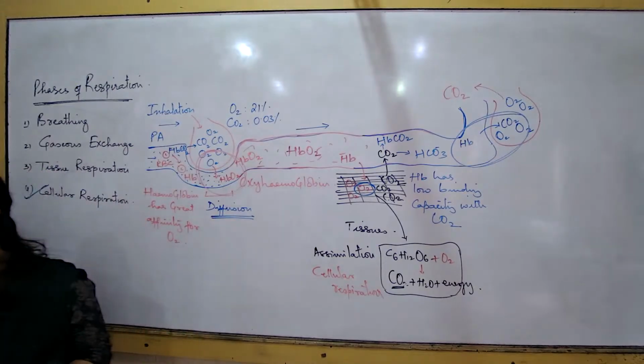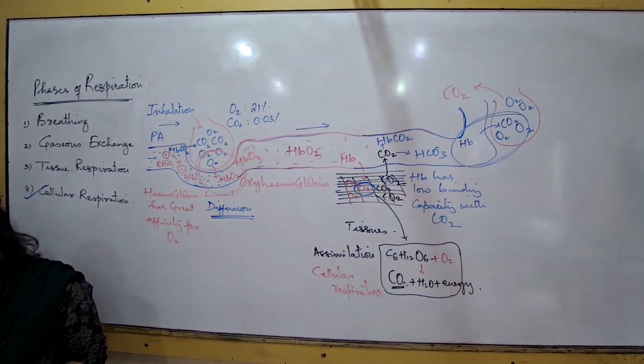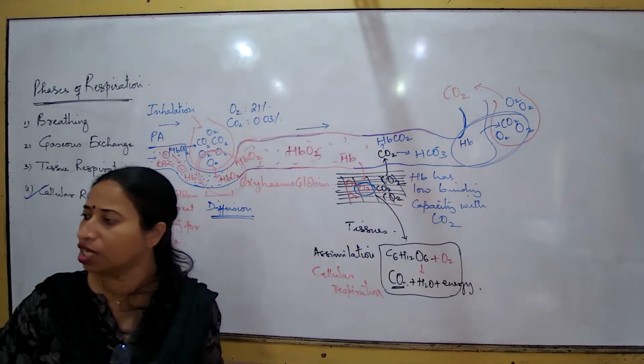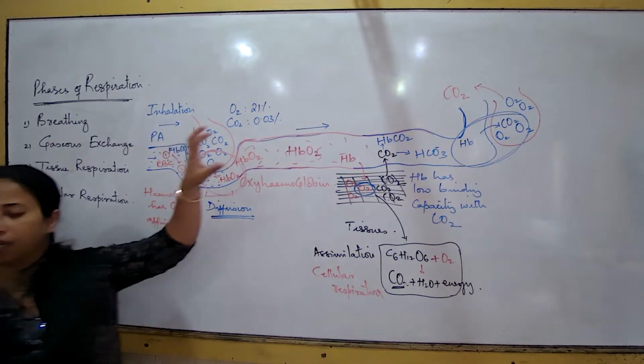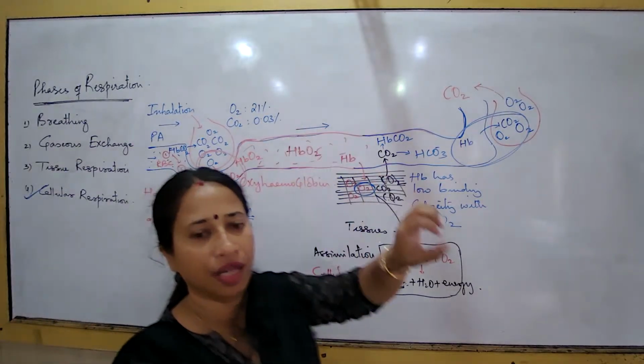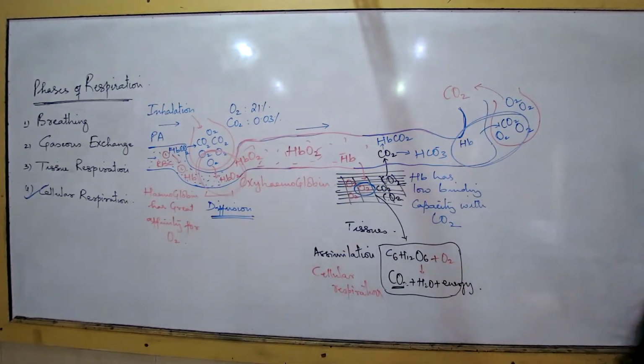Diffusion: a rule where molecules always move from a region of high concentration to a region of low concentration. So this diffusion, and tissue respiration, these two major processes of respiration are basic diffusion. The direction of oxygen and carbon dioxide movement is majorly based on diffusion. Okay?